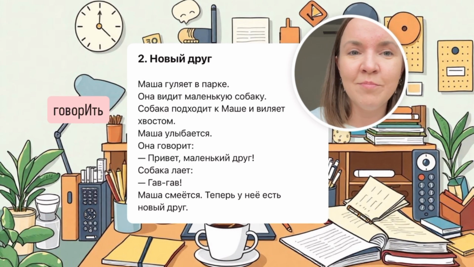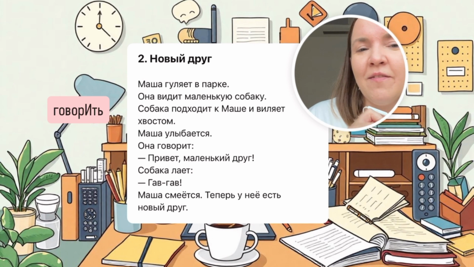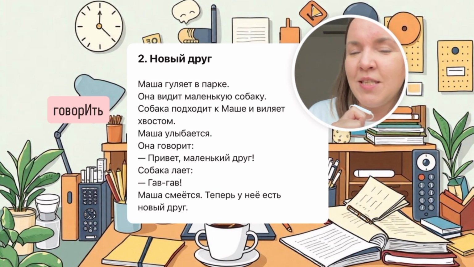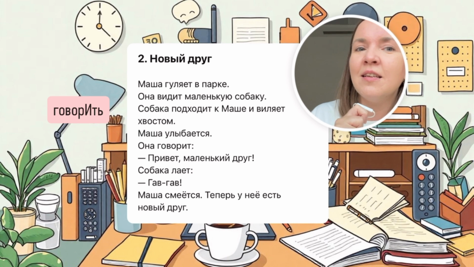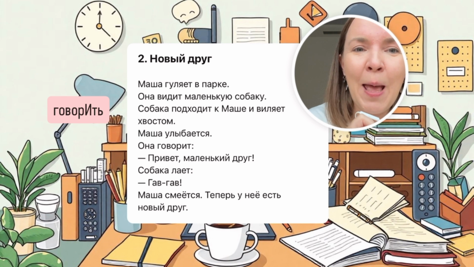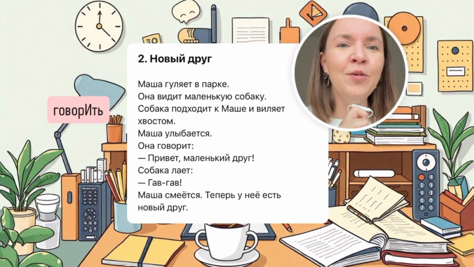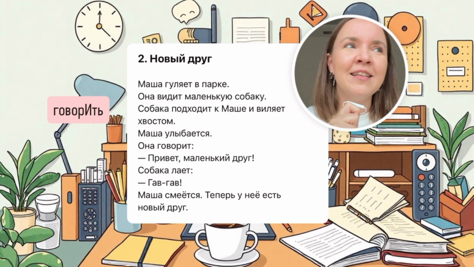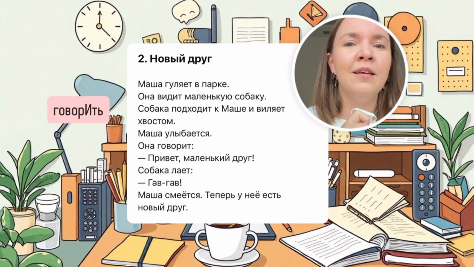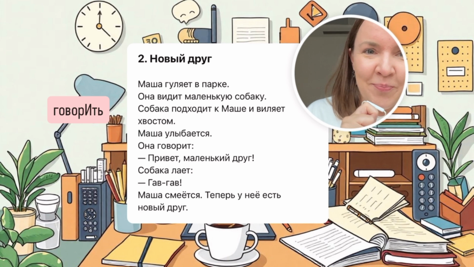Она говорит: «Привет, маленький друг». Она говорит, you know this verb говорить from the previous episode, to say something. Она говорит, she says. So that's not a new verb, I will not write the conjugations. Привет, маленький друг. Hello, little friend. Привет is a very informal way of a greeting, as you know. You can say it to friends, to your family. You don't say this in formal situations. You say здравствуйте. But here, of course, it's informal. She speaks to the dog.